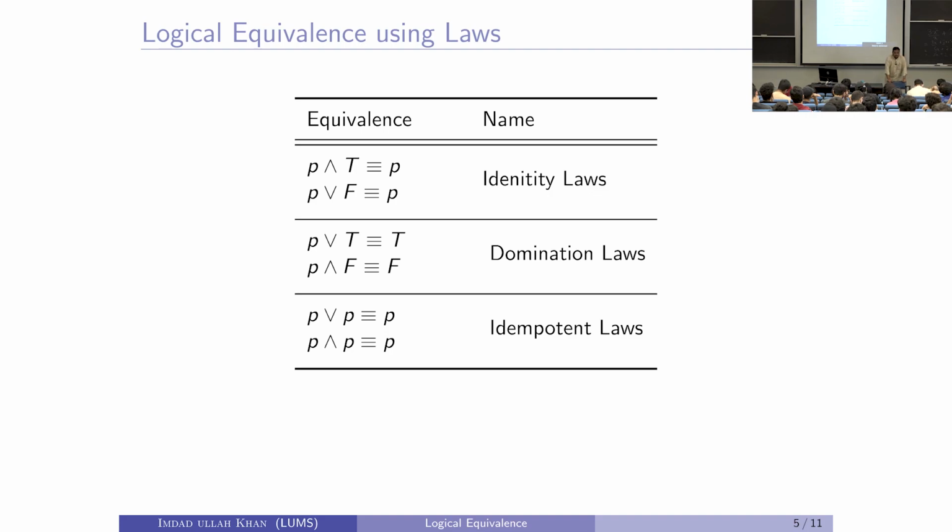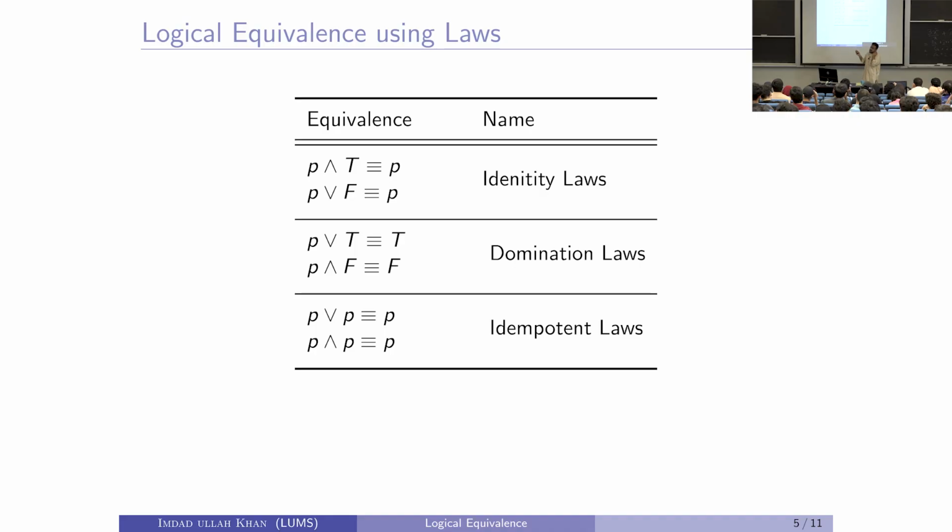If you take any proposition P and you AND it with the constant value true, what do you get? P and true is what? P, right. What does it mean when I say P and T is P? Can you please say that? Just the definition of equivalence. P and T is logically equivalent to P. What does it mean? What does logical equivalence of two propositions mean? Is this a proposition on the right hand side here?